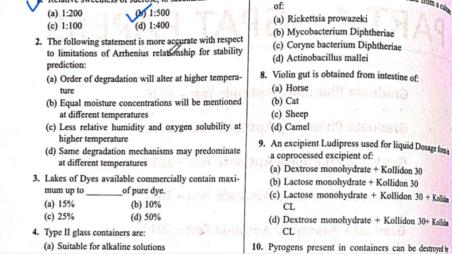Next is second question number. The following statement is more accurate with respect to limitation of Arrhenius relationship for stability prediction. The answer is C. Less relative humidity and oxygen solubility at higher temperature. Okay, the answer is C.